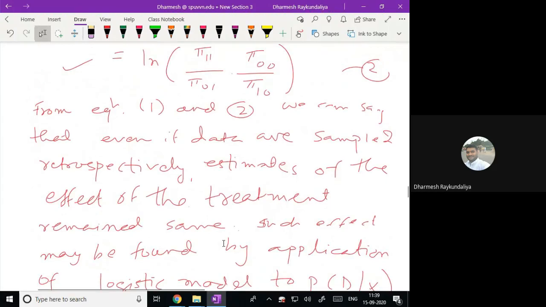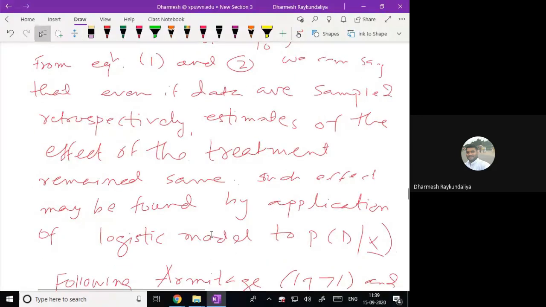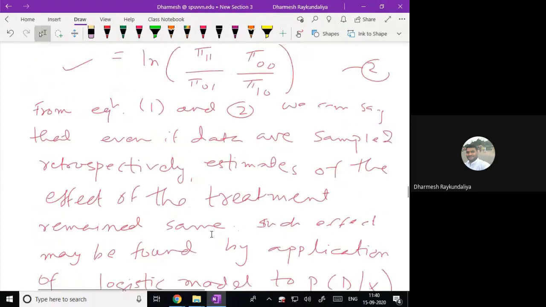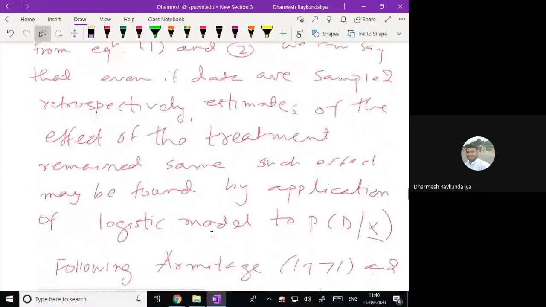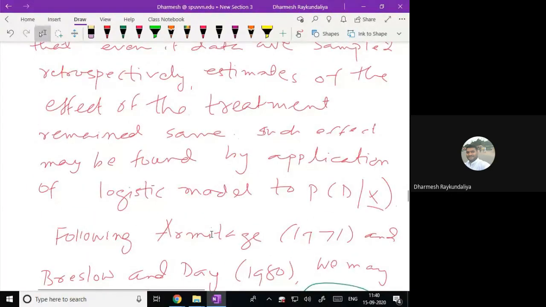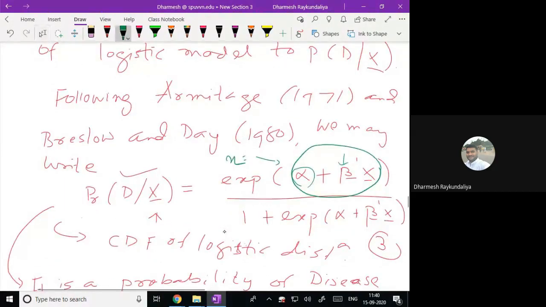But our aim is to prove that the estimate of the regression coefficient remains the same whether the data are taken prospectively or retrospectively. So for that, we have to consider the probability models. Following Armitage, Breslow and Day, the probability of the disease given exposure X is given by exponent of alpha plus beta dash X upon 1 plus exponent of alpha plus beta dash X. Here the small vector X is a vector of covariates.